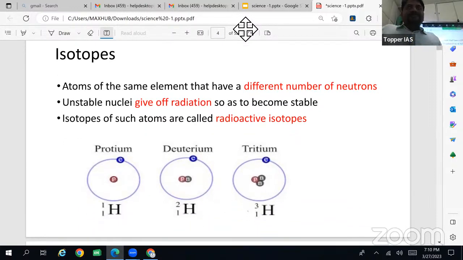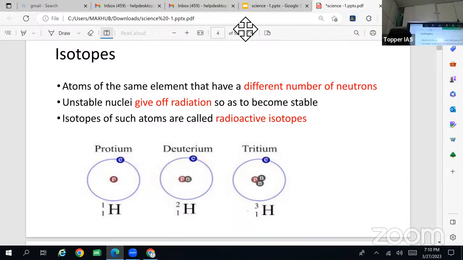So isotopes. Isotopes are basically atoms of the same element. For example, carbon is an element, so atoms of carbon which have the same atomic number but different mass number. And why is there a difference in mass number? Due to the difference in the number of neutrons.